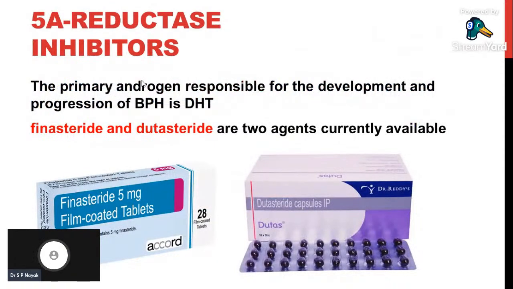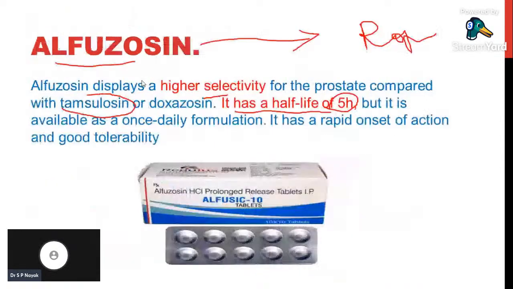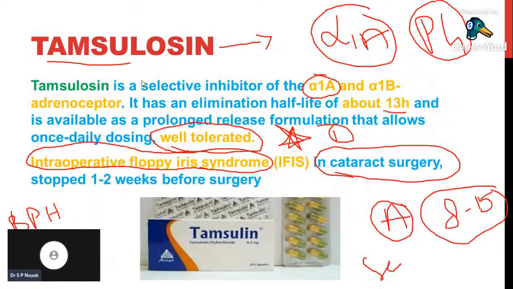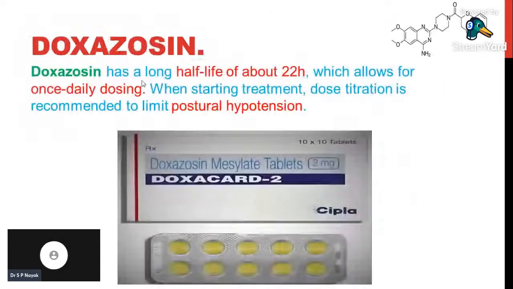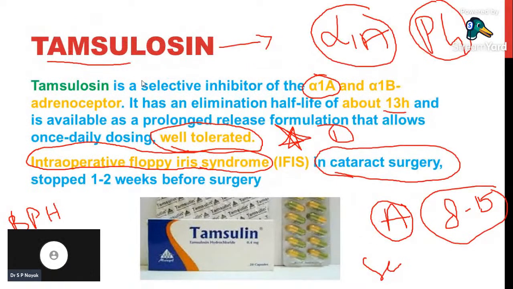And these are the commonly used drugs among alpha 1 blockers. Among alpha 1 blockers, as we have seen all these drugs, remember one thing: in hospitals and in many research studies, tamsulosin is the very commonly used drug because of its high tolerability.